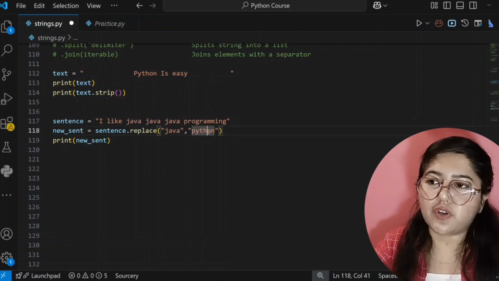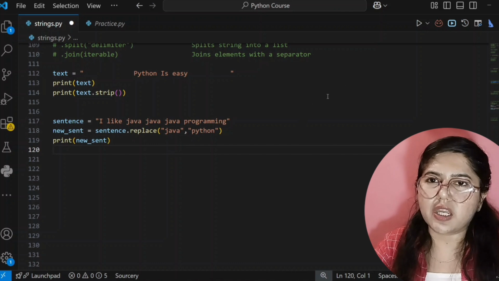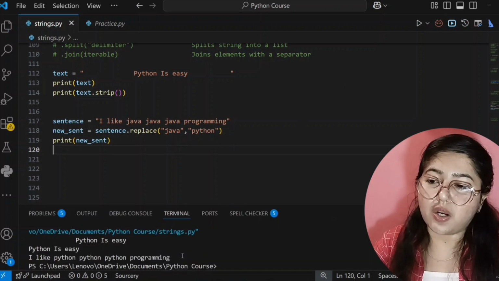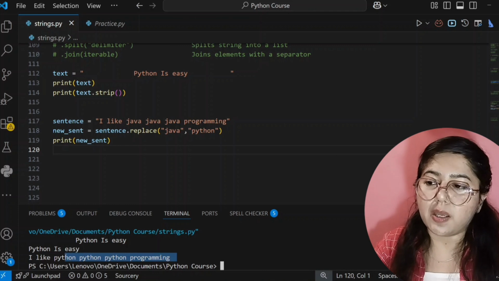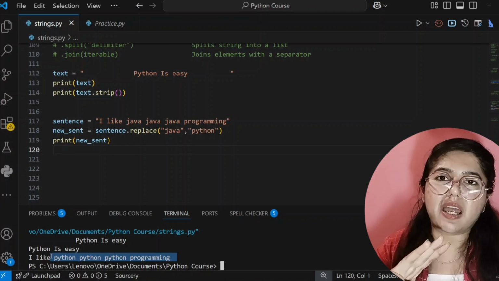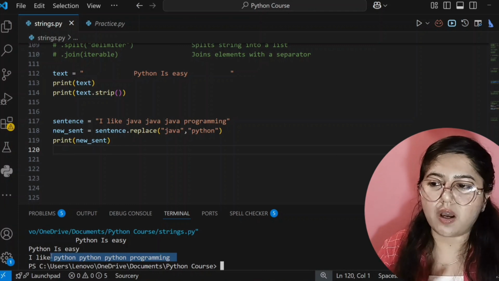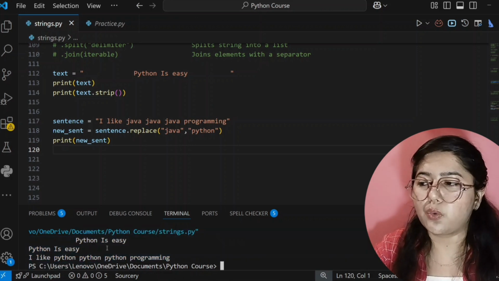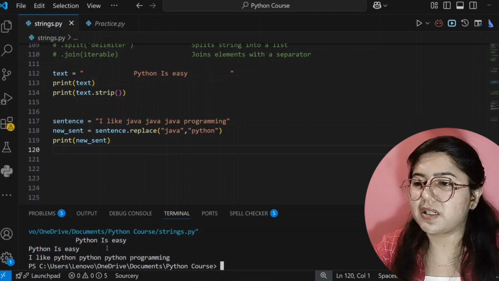For example, I have written Java 3 times here, and now I am replacing it. We don't have to change any code. So now let's see its output. It's showing correct output, meaning I have written Java 3 times, and now it has replaced Java with Python 3 times. Okay, so I hope you understood how this multiple occurrence works.